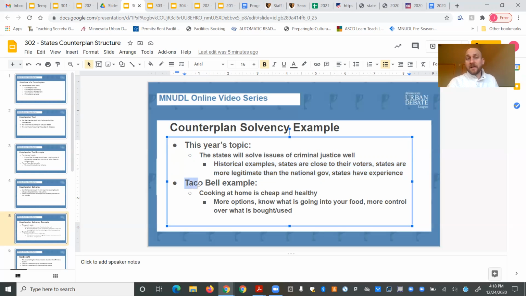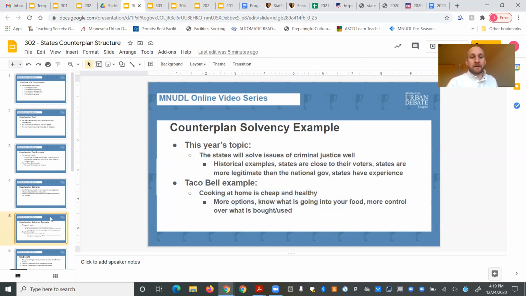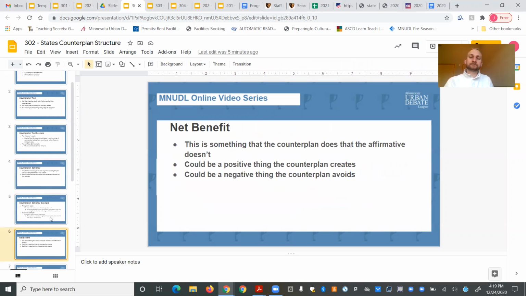Same thing is true with the Taco Bell example. If you're going to say that, instead of going to Taco Bell, we should stay at home and cook, what you could say is that cooking at home is cheaper and healthier than going out to Taco Bell, right? You have more options. It's going into your food, like less preservatives, less toxic stuff, whatever like that. Who's preparing your food. You have more control over what's bought and used in your food. So, it's like high quality ingredients, nutritious ingredients, instead of whatever's going to be at a fast food restaurant.